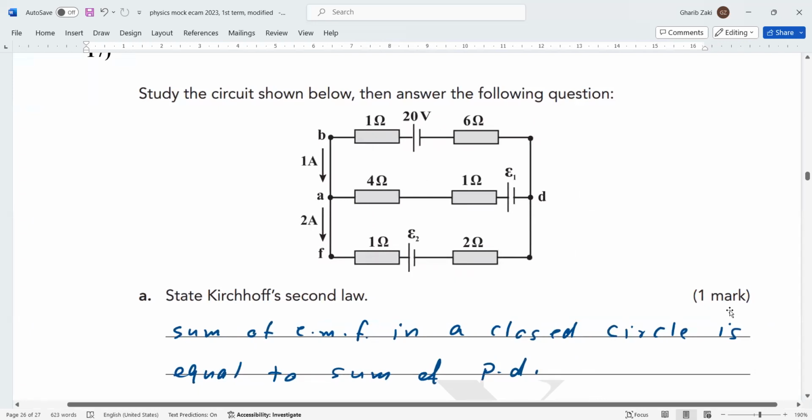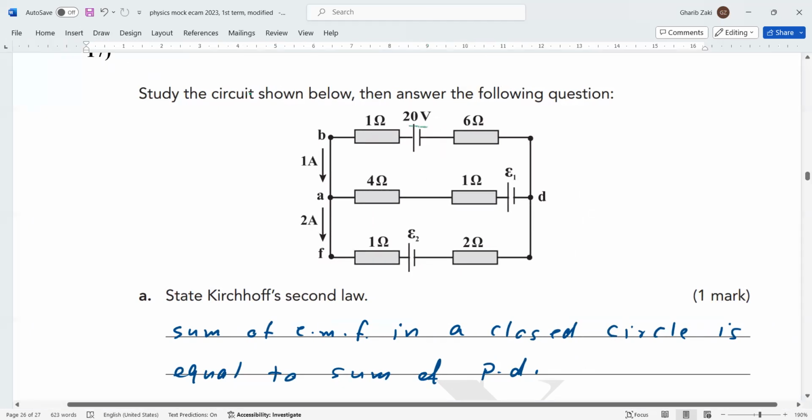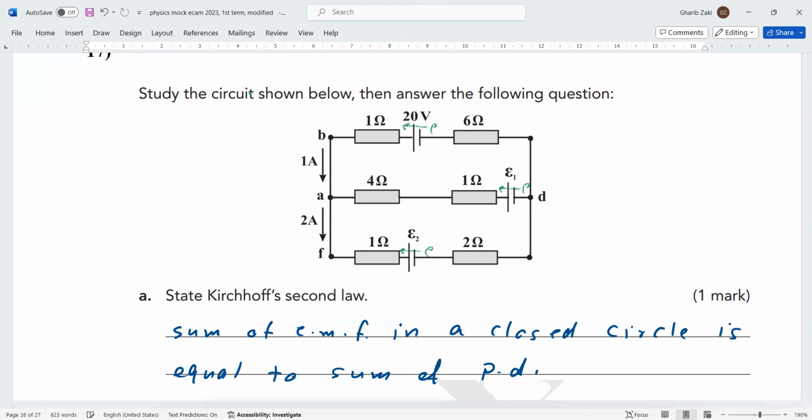First of all, we have to put the direction of electron flow. The direction of electron flow is from negative to positive. So this is the electron flow here, and this is the electron flow. This is the first step. Second, look at the direction of the current.